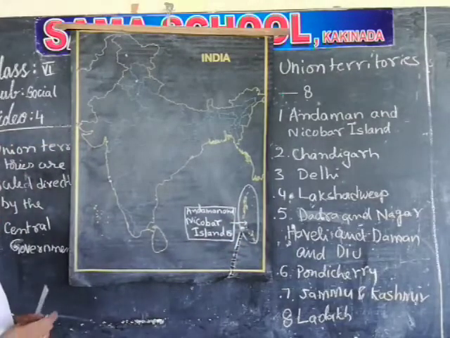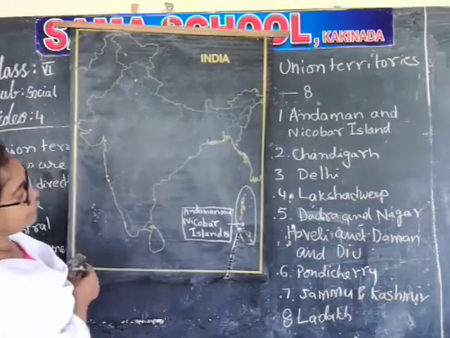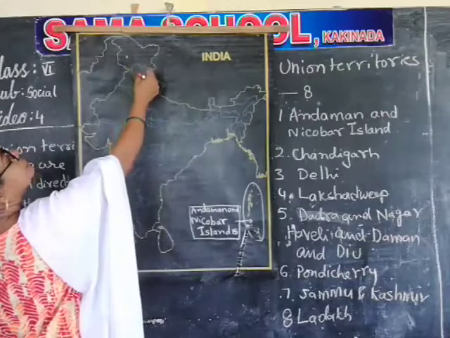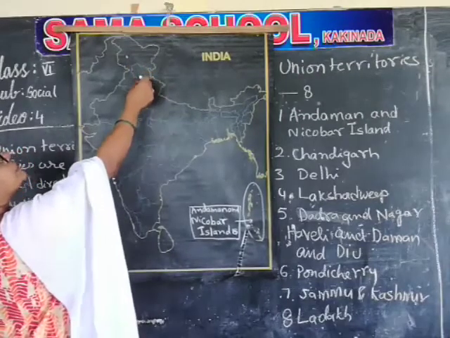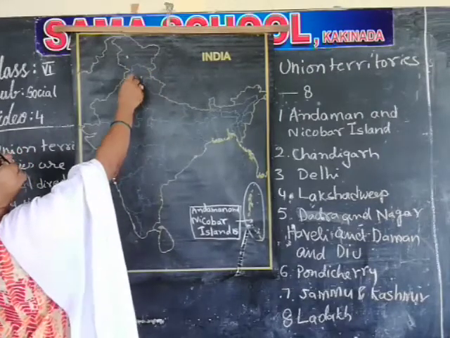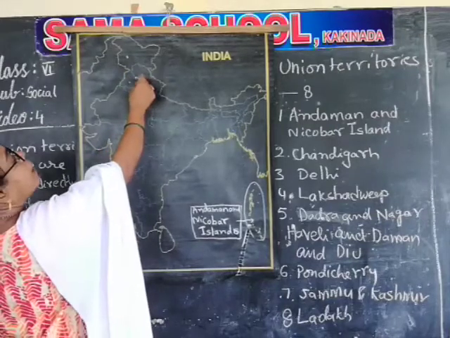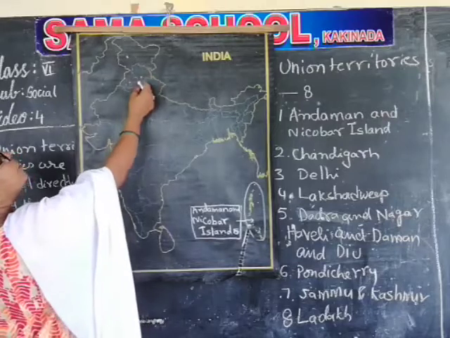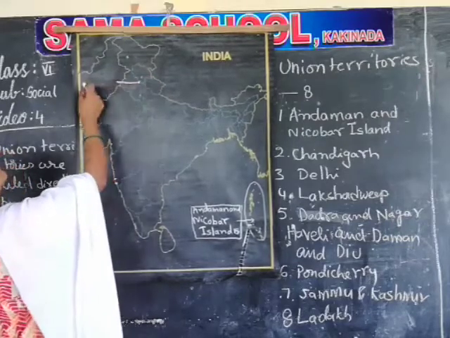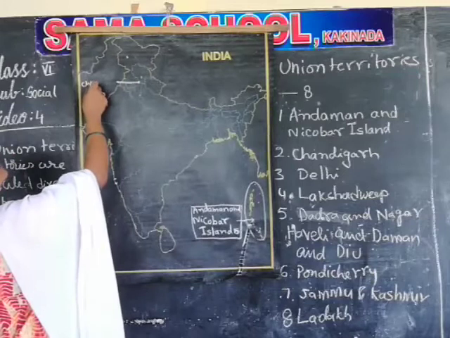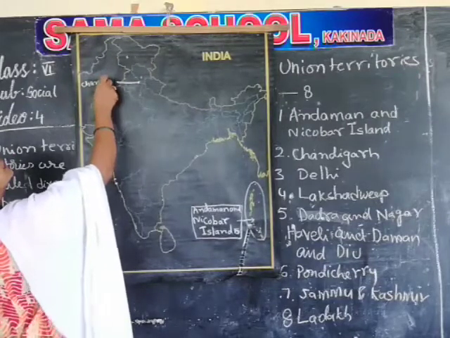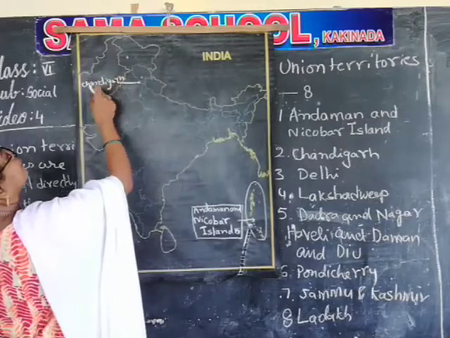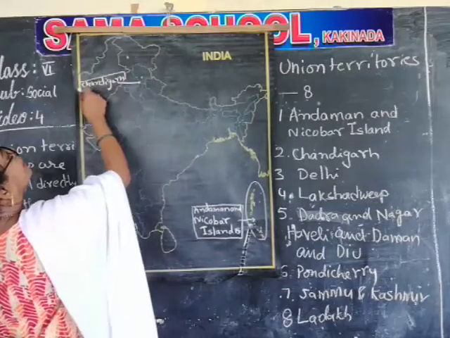Next one is Chandigarh. Here, this is Jammu and Kashmir, then Himachal Pradesh, and here this is Punjab, and the middle part of Himachal Pradesh and Punjab is Chandigarh. You have to draw a box like this.